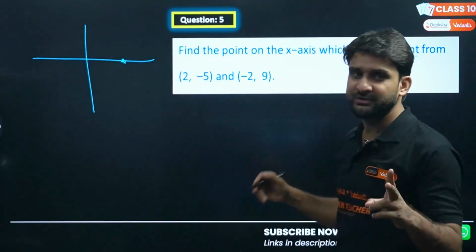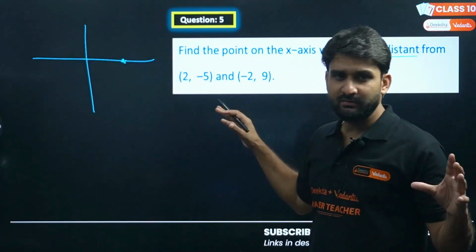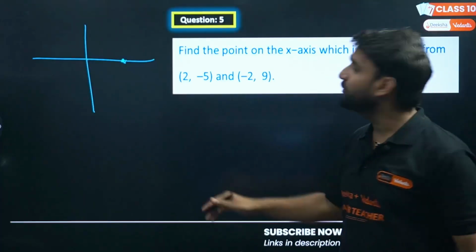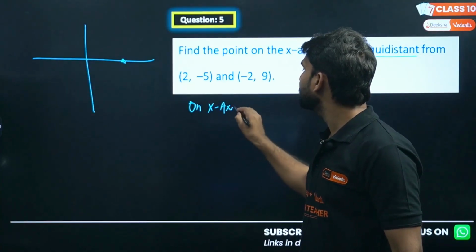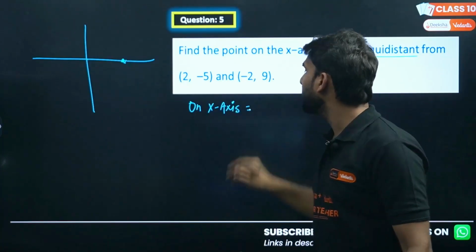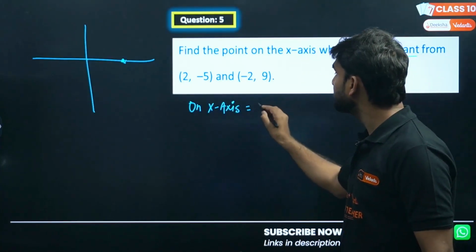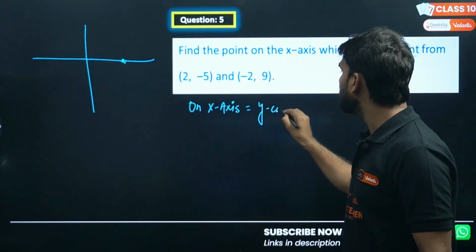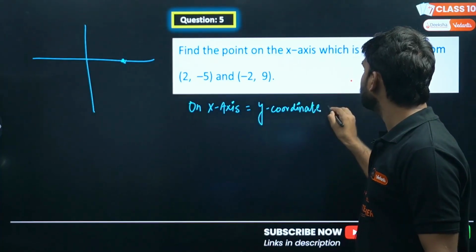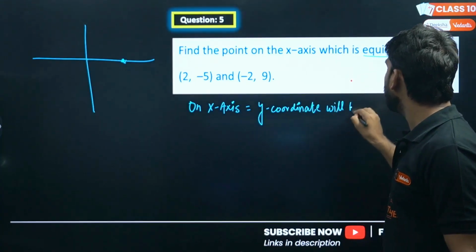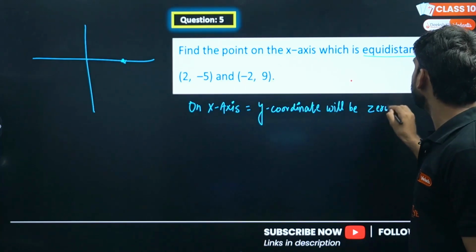I am writing 2 points here. If anywhere in any equation in coordinate geometry you get a point on the x-axis, just write down in your copy: on the x-axis means y-coordinate will be 0. Please keep it in mind, my dear lovely kids.